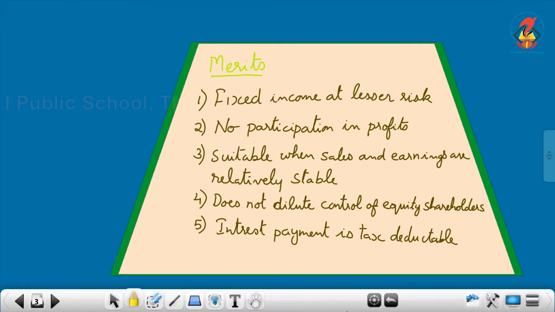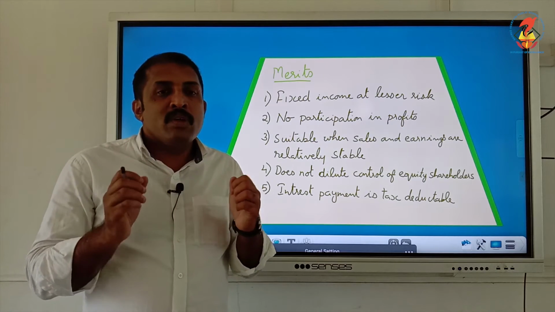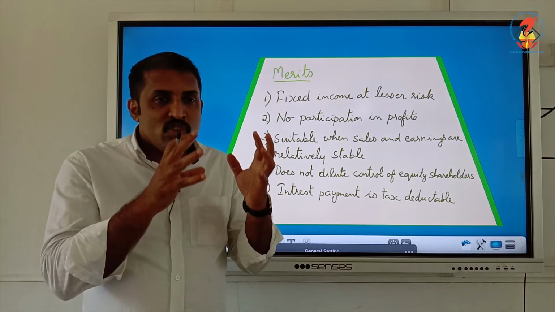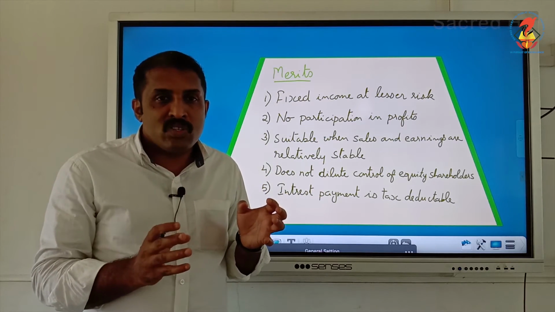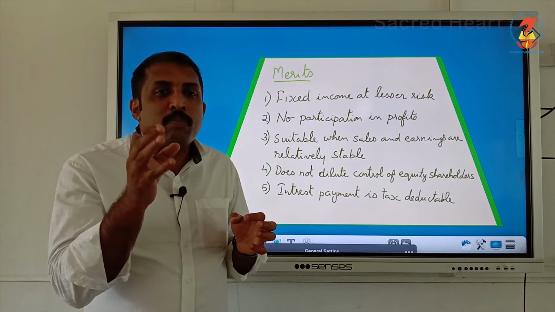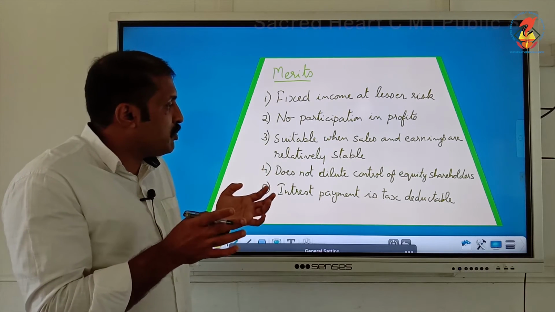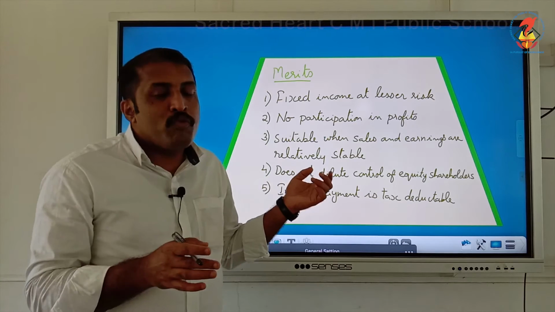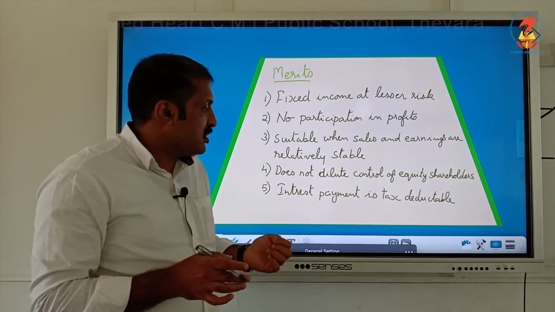The third one is that it is suitable when sales and earnings are relatively stable, because a fixed rate of interest is to be given. So if we are very sure that we will get enough money to repay these debentures, this can be selected as one of the best sources of financing, because we will be able to make the payment. So if sales and earnings are comparatively stable, it is better to go for debentures as a source of financing.